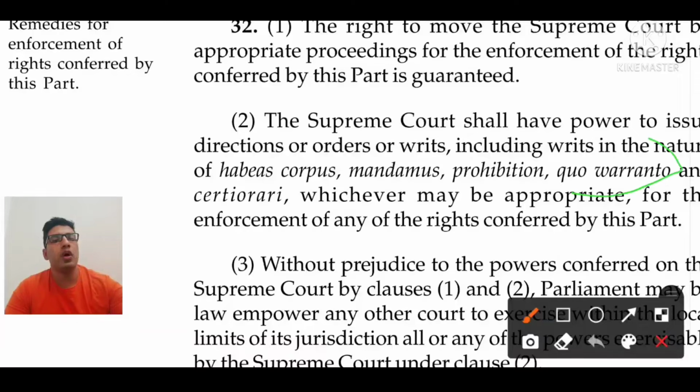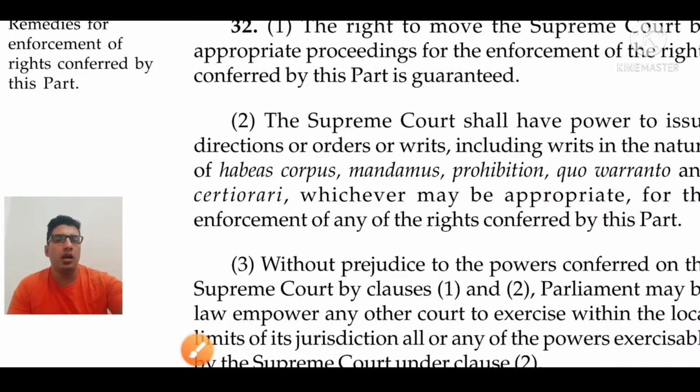In that case, a Quo Warranto writ can be issued by the Supreme Court. It can be issued against a public servant also. What is your authority, by which you possess such a position in the government department? The Supreme Court can ask this on Quo Warranto.